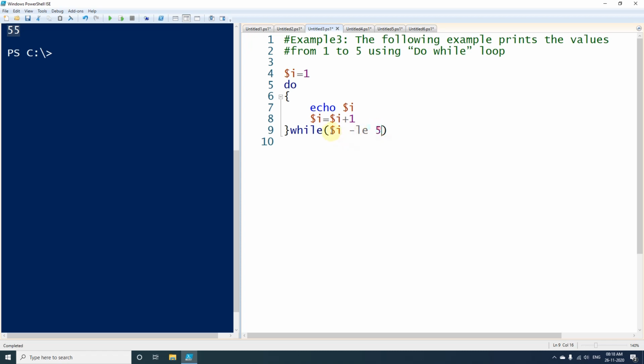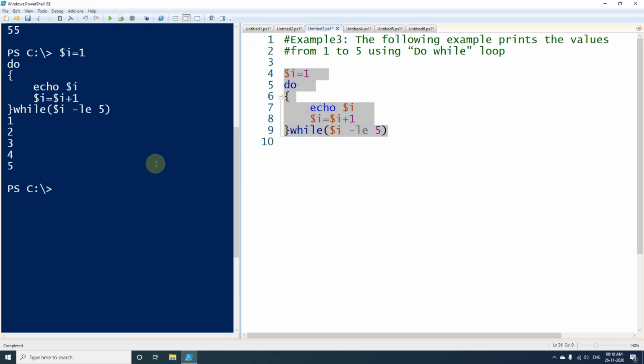So as long as this condition is satisfied, this loop will be executed, but it will run at least once here whether it is satisfied or not. So if I print this one, you can see that values from 1 to 5 have been printed.